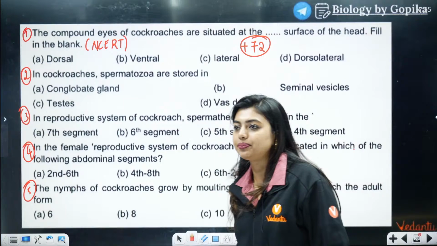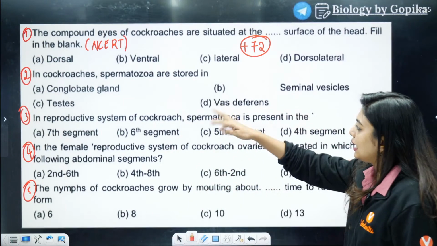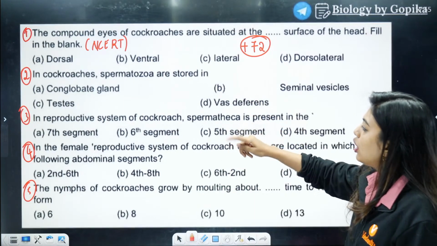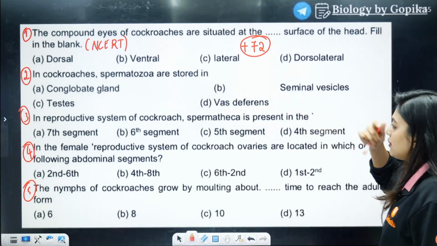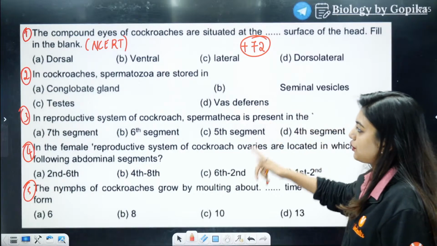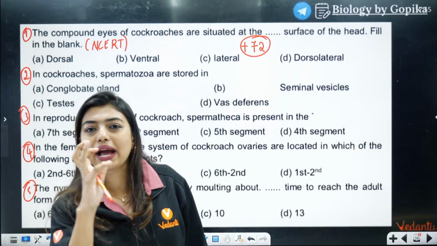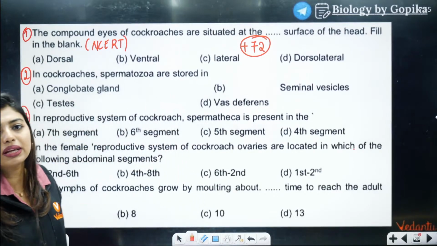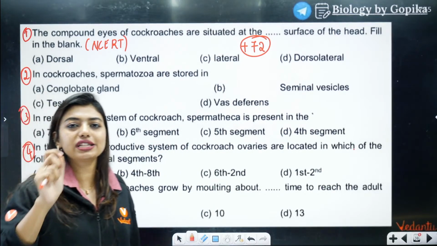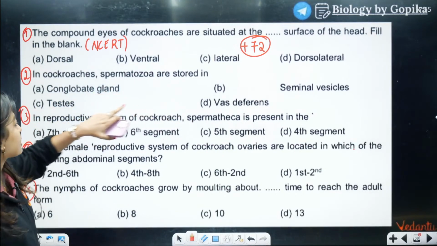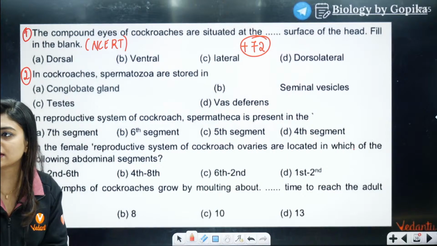Second one, answer. In cockroach, spermatozoa are stored in the conglobate gland, seminal vesicle, testis, vas deferens. I have asked you this question: where is the sperm stored? Where is the packet of sperm stored? The answer should be related to S for storage, S for dash. Tell me the answer. Conglobate gland, seminal vesicle, testis, vas deferens.